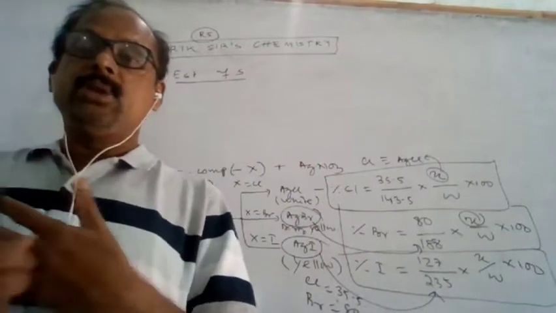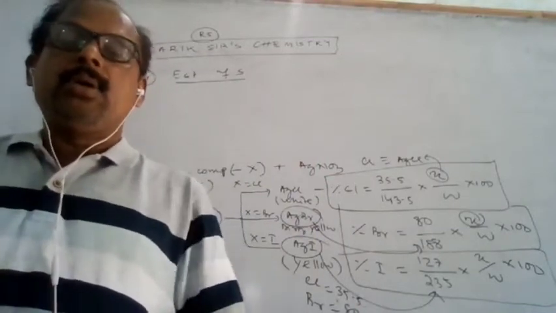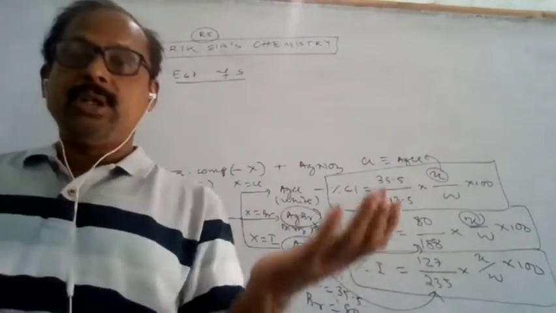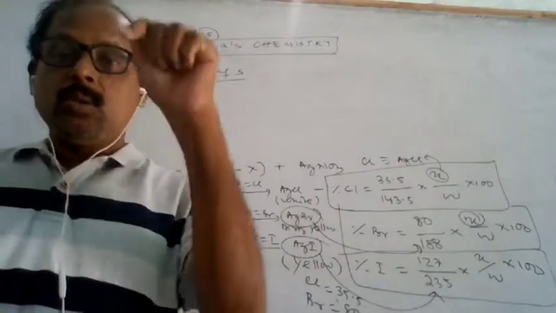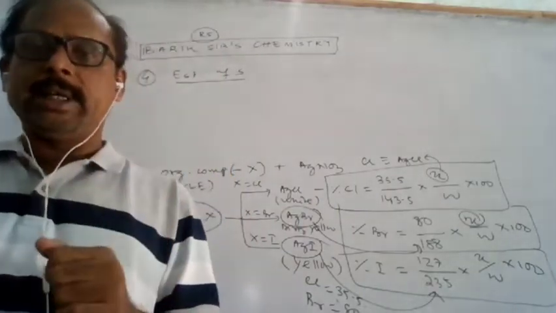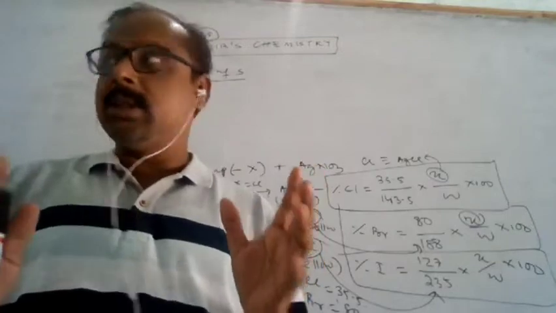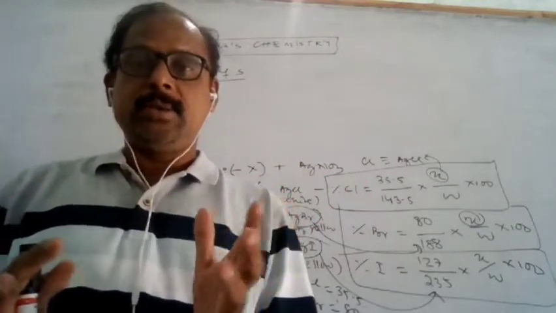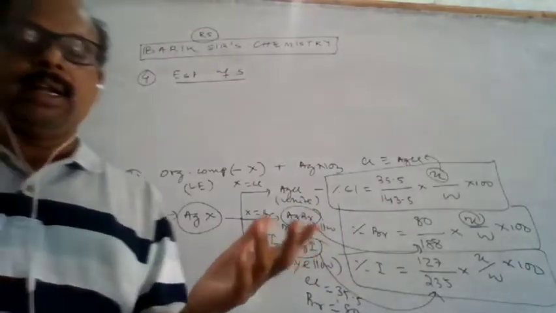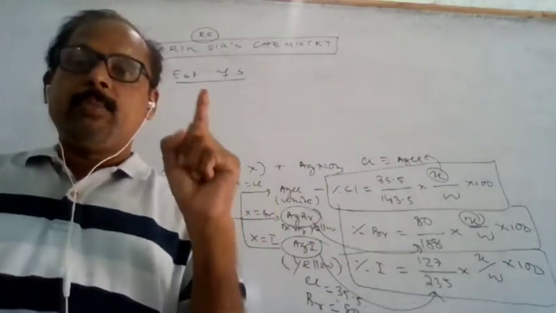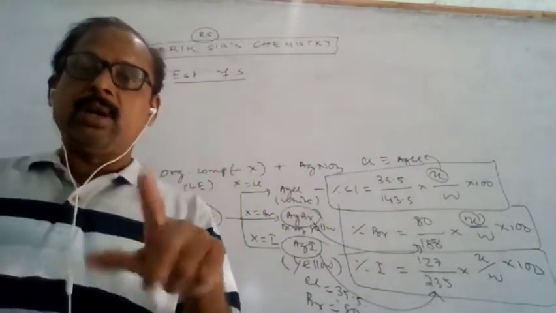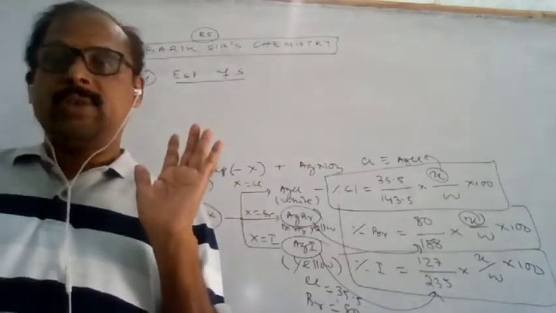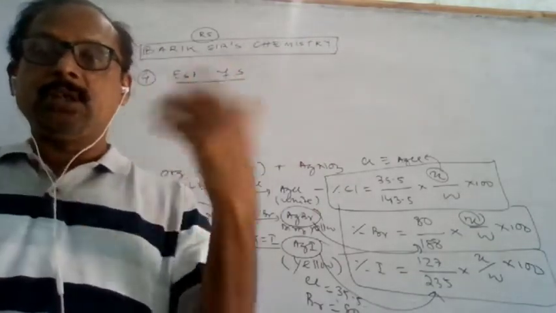For the estimation of the sulfur, the organic compound containing sulfur is heated with nitric acid, which is a highly oxidizing agent, or with one more oxidizing agent, sodium peroxide. If nitric acid or sodium peroxide is used, the sulfur present in the organic compound oxidizes to sulfuric acid, that means the sulfur is converted to sulfate.